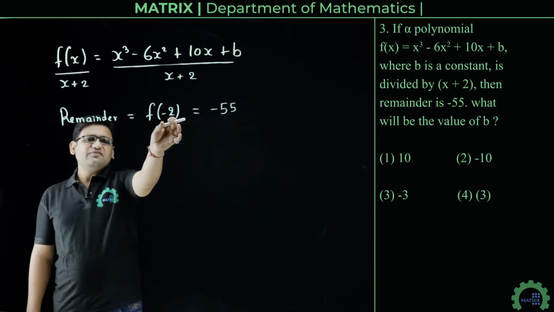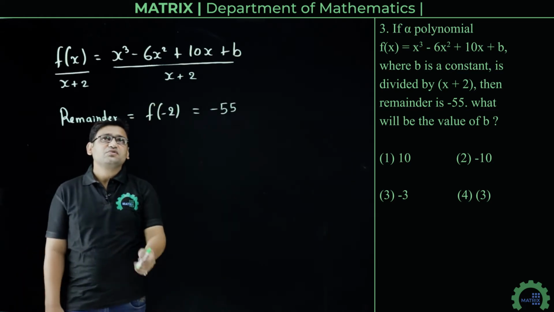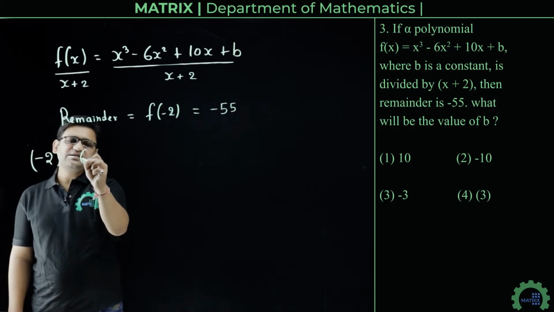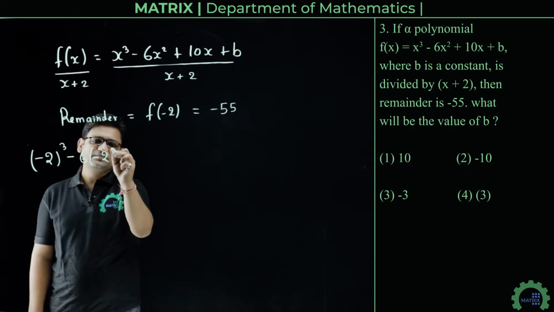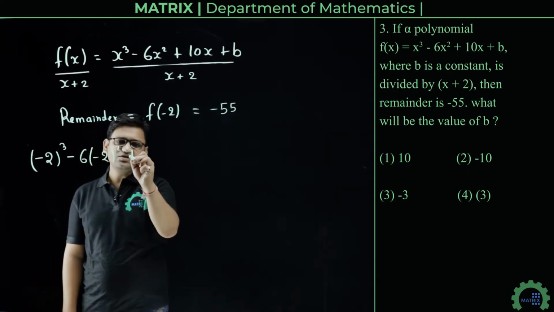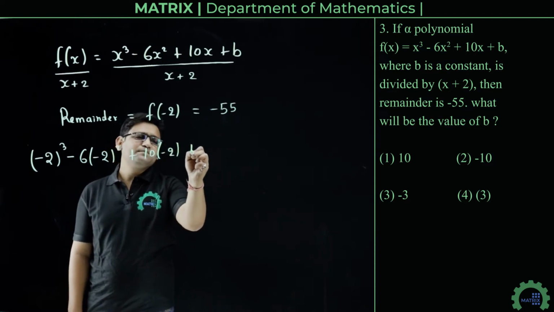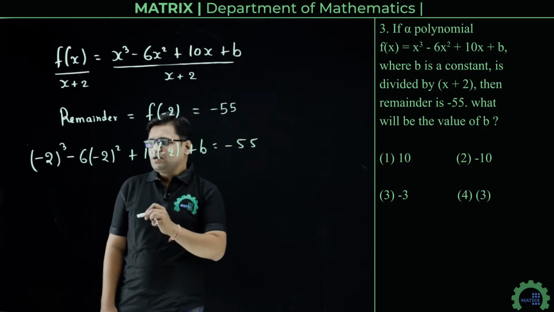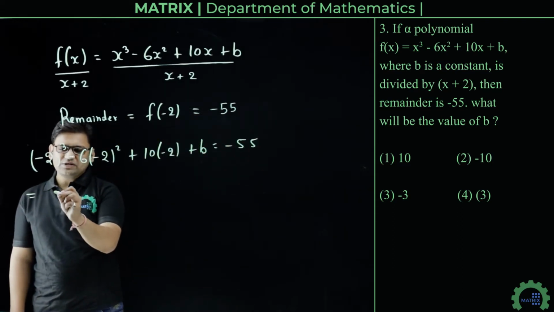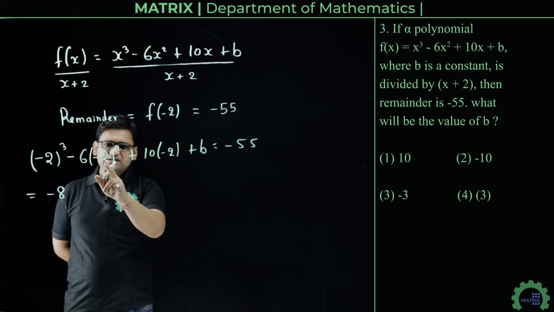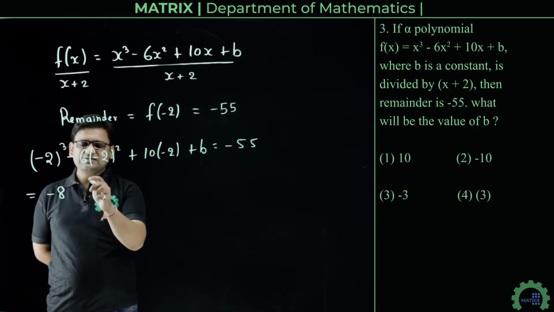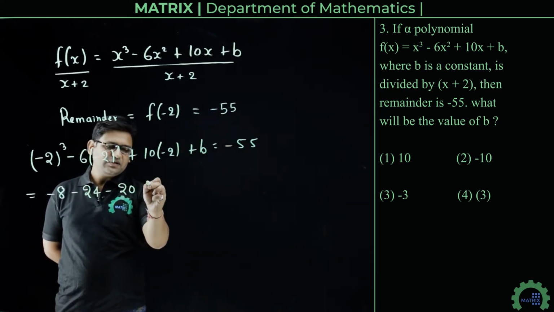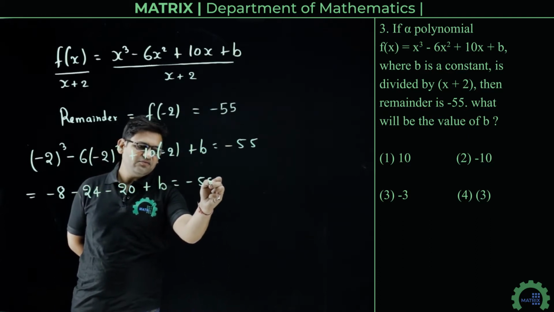Now substituting x as minus 2, we get minus 2 cube minus 6 into minus 2 square plus 10 into minus 2 plus b, equal to minus 55. On simplifying, minus 2 cube is minus 8, minus 2 square is 4, and 4 into minus 6 is minus 24, and minus 20 plus b equals minus 55.